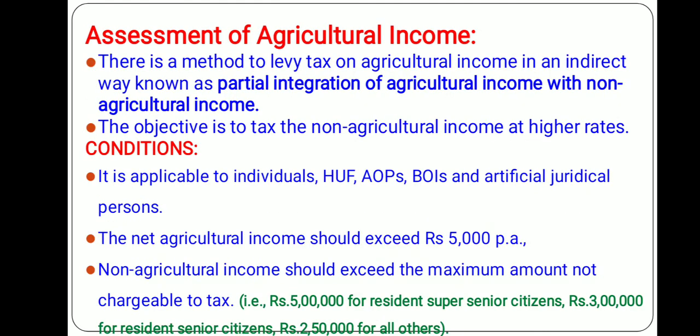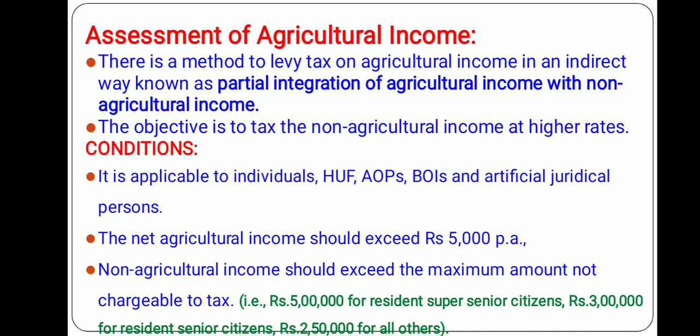Now, assessment of agricultural income. Once you understand how to compute agricultural income, how is this agricultural income assessed to tax in India? There is a method of integration or partial integration of agricultural income with non-agricultural income, provided two conditions must be satisfied.